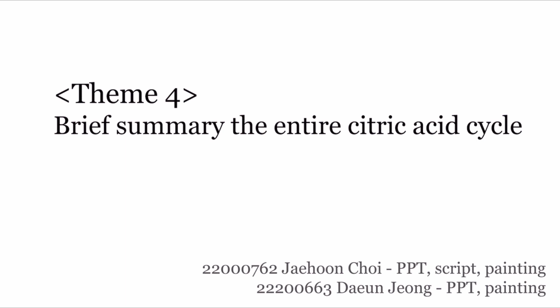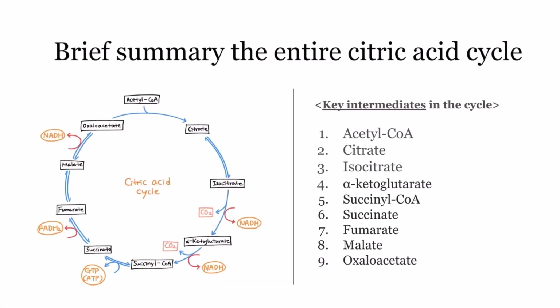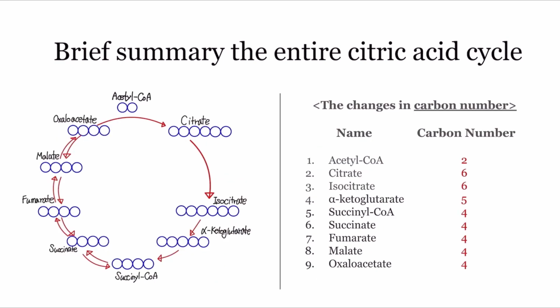Theme 4. Summary of the cycle. There are 9 key intermediates in the cycle: acetyl-CoA, citrate, isocitrate, alpha-ketoglutarate, succinyl-CoA, succinate, fumarate, malate, and oxaloacetate. Next, the changes in carbon number. In conversion of isocitrate to alpha-ketoglutarate, the carbon number is reduced from 6 to 5, producing CO2. And in the next step to produce succinyl-CoA, the carbon number is reduced to 4, producing CO2. At the end, oxaloacetate and acetyl-CoA combine to produce citrate with 6 carbons, and the cycle repeats.